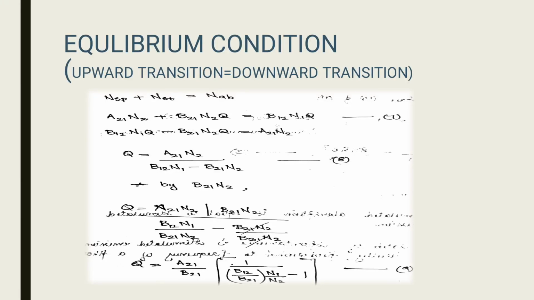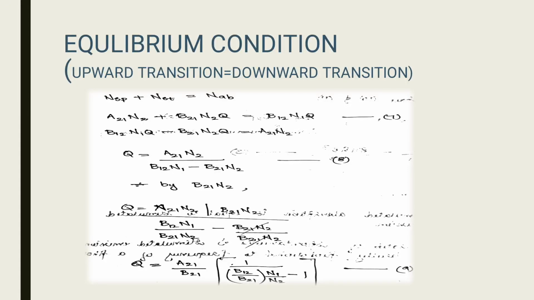Next, the equilibrium condition. It states that the upward transition is equal to the downward transition. So we get N_SP plus N_ST is equal to N_AB. Substituting the values, we get A21 N2 plus B21 N2 Q is equal to B12 N1 Q, which is equation number 7.